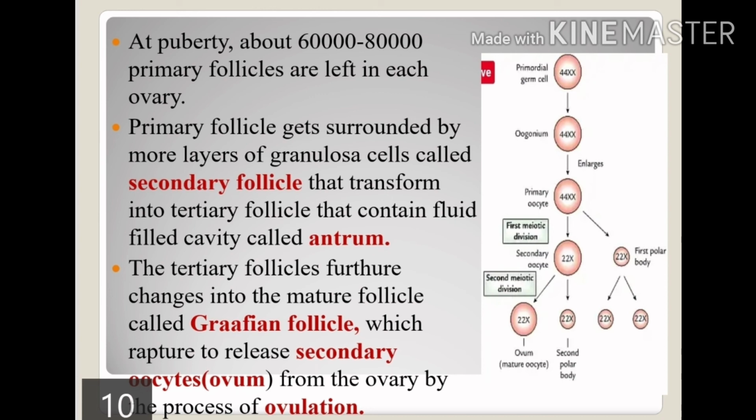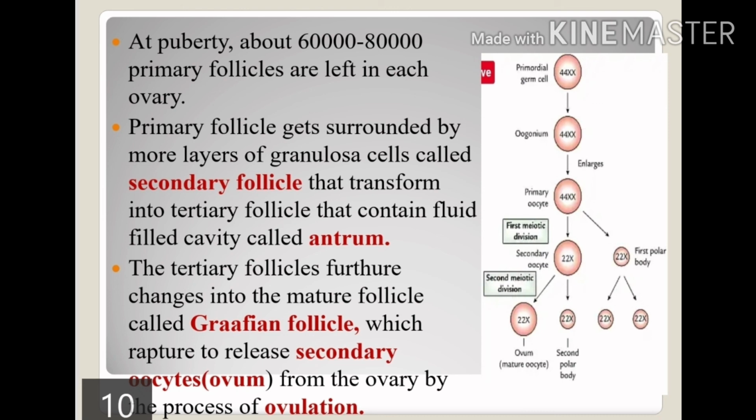After meiosis 1, one secondary oocyte will be produced and 2 to 3 polar bodies will be produced. And what is the function of these polar bodies? It will help to maintain the ovum cytoplasm. Here the karyokinesis will be equal, meaning there will be an equal division of the genetic material DNA, but there will be unequal cytokinesis.